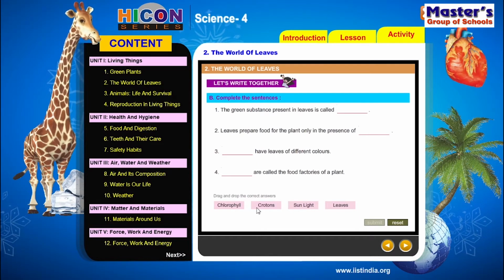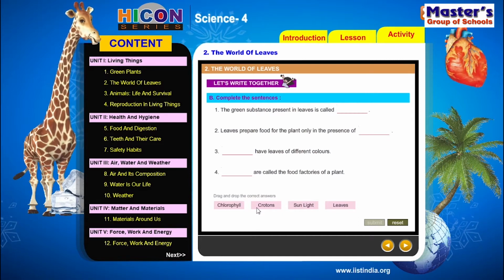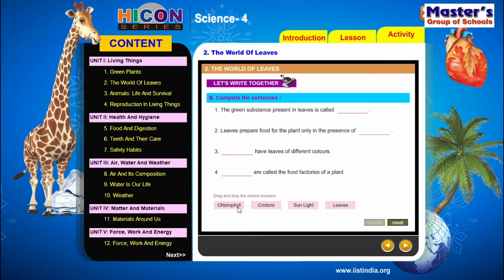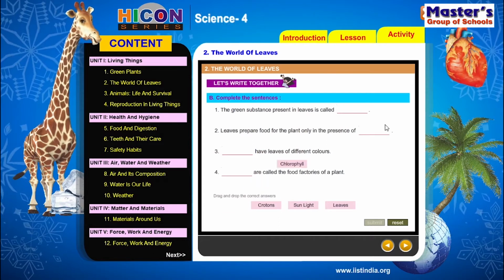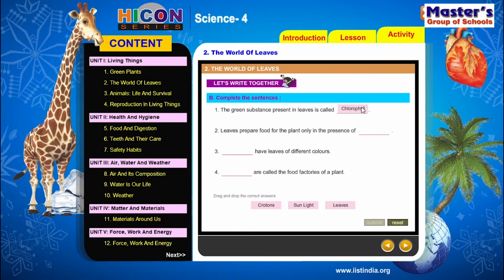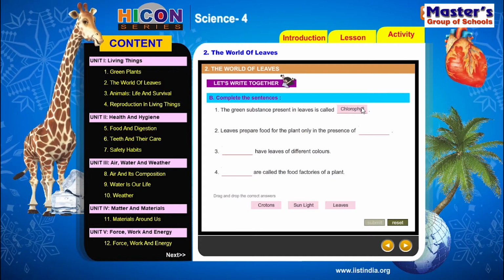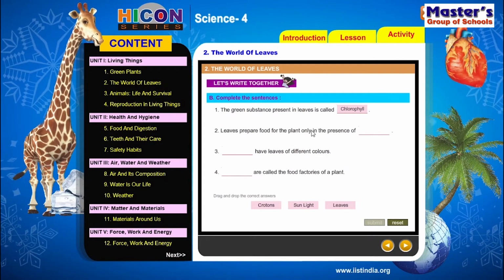Chlorophyll, crotons, sunlight, leaves. Among these, which one is the green colored substance that will cause green color for the leaves? Yes, chlorophyll. Chlorophyll is the green color substance present in the leaves. That's why leaves are green in color, because of this substance chlorophyll. So the correct answer for the first sentence is chlorophyll.